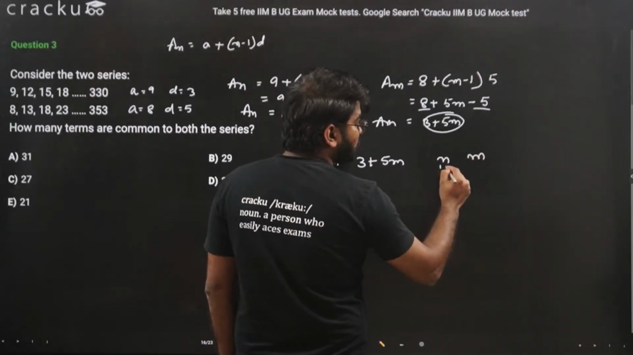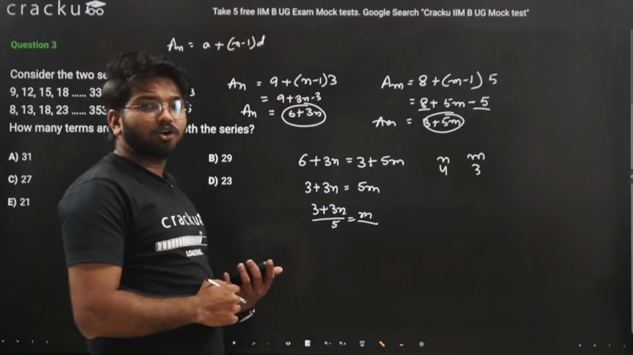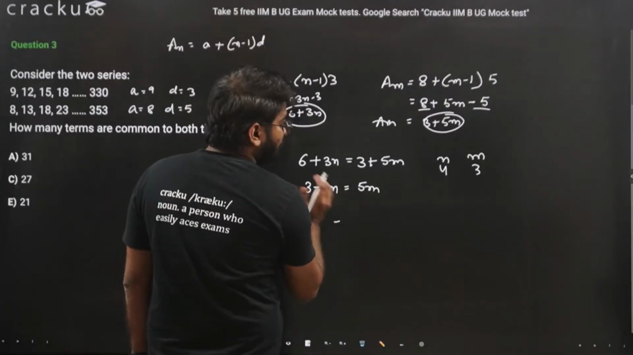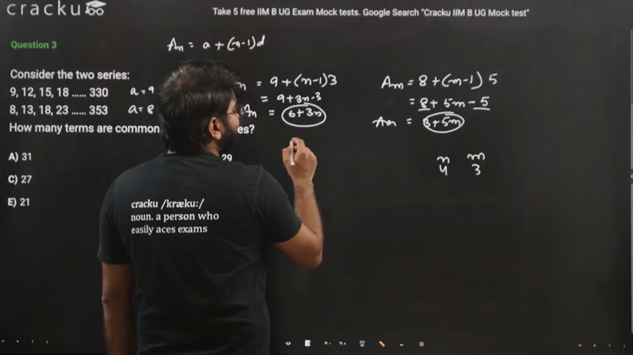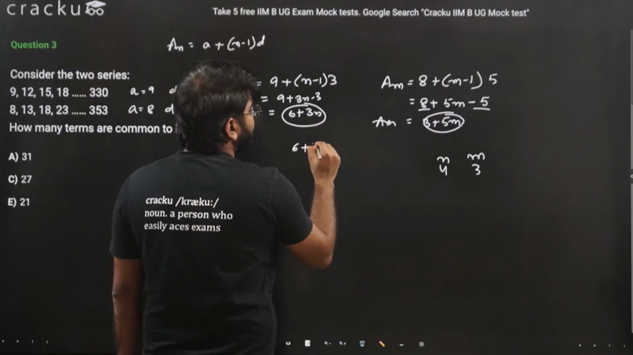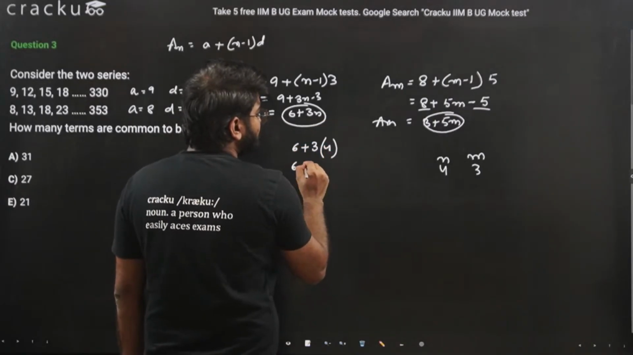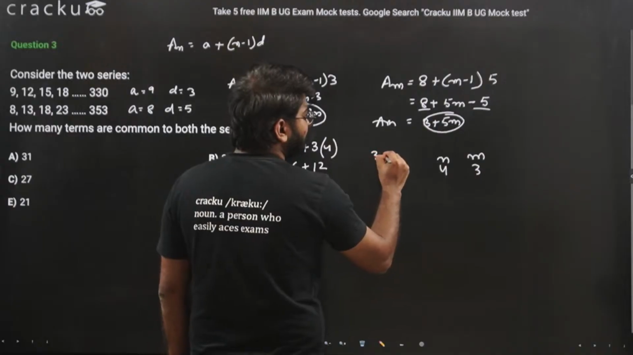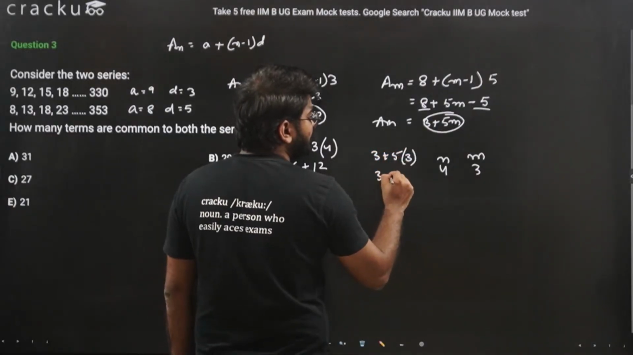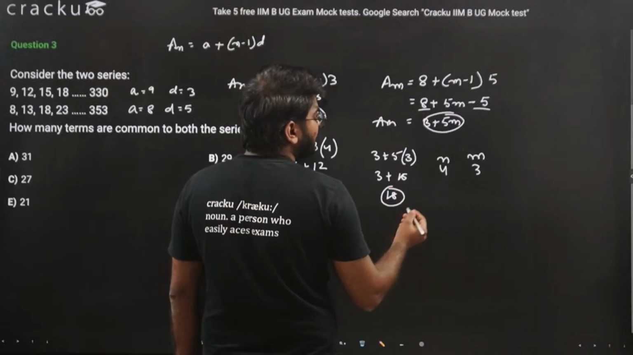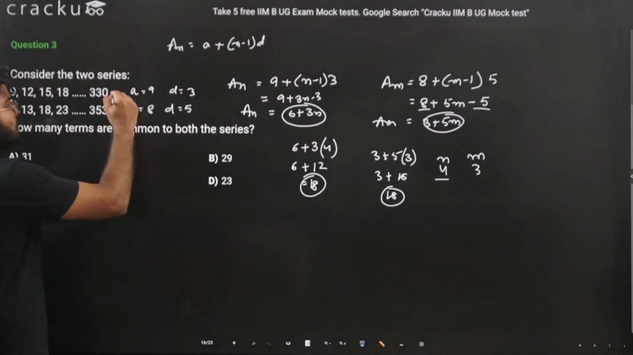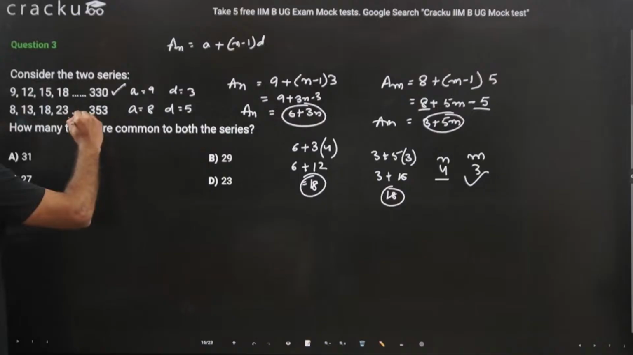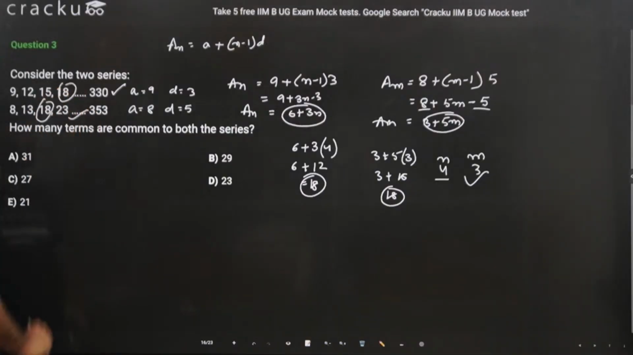So the first term where both of these are equal is when n is equal to 4 and m is equal to 3. If we put the value of n, we get 6 plus 3 times 4, that is 6 plus 12, that is equal to 18. And if we put m here, we get 3 plus 5 times 3, that is 3 plus 15, that is 18. This way, the fourth term of the first sequence is equal to the third term of the second sequence. If you notice, the same.